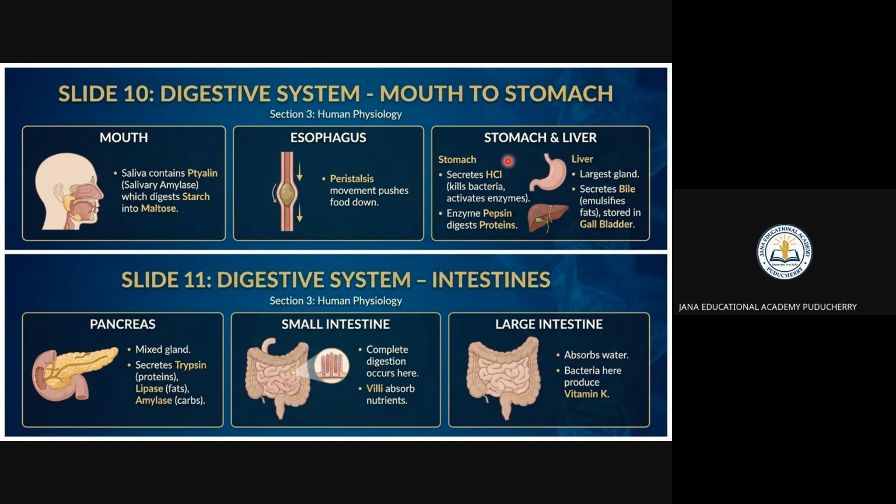The HCl is going to kill the bacteria present in the food we are going to eat. Right? Next, the pancreas segregates the trypsin. Segregates means it is going to segregate protein, fats, and carbohydrates.